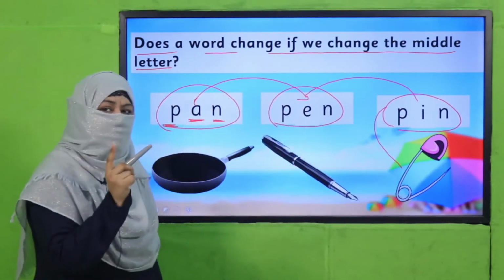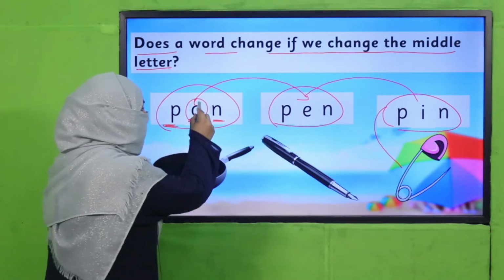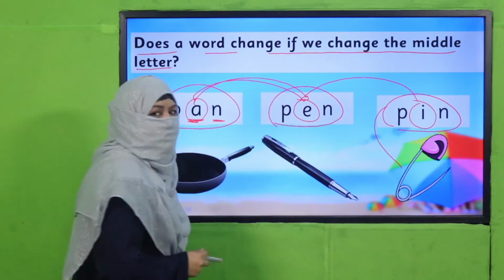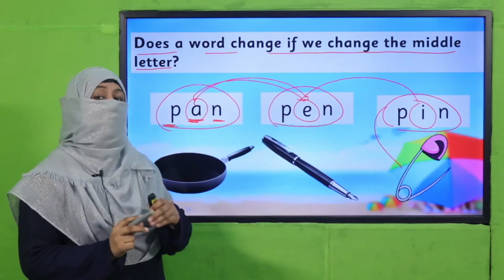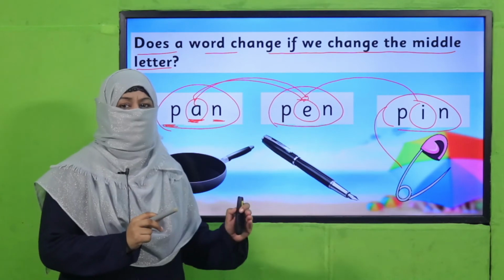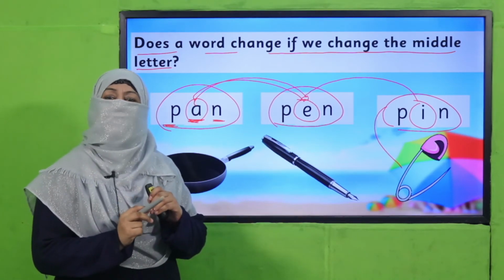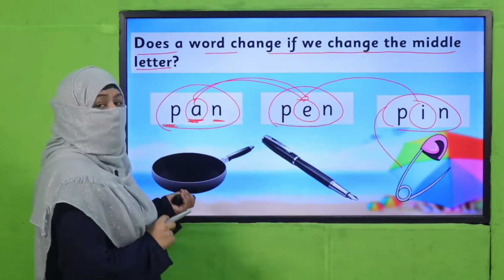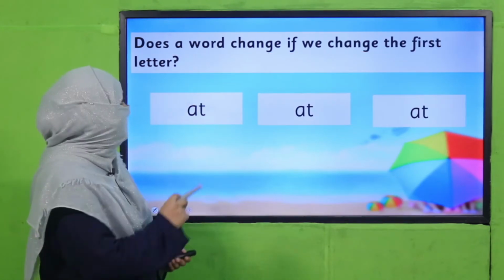You see, beta, I'm changing just one letter and the sound is changing and the word is changing. This is how it can happen with many words. We change the letter, the sound changes and the word becomes a different one, right? Okay, now let's see the final sound.